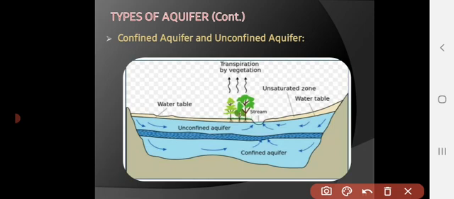Second, if the top is the groundwater table and there is one impermeable strata, and we get water between them, then it is known as an unconfined aquifer. I hope it is clear.